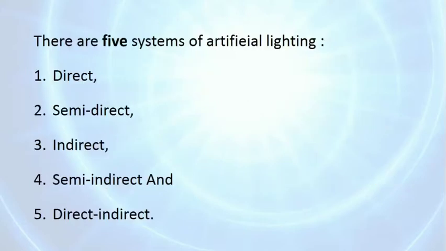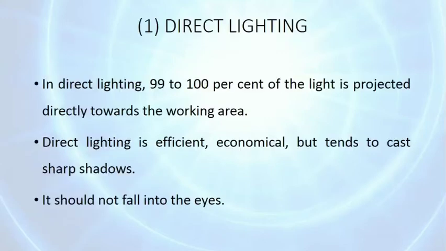Then there are 5 systems of artificial lighting. That is direct, semi-direct, indirect, semi-indirect, and direct indirect. So what is direct lighting?